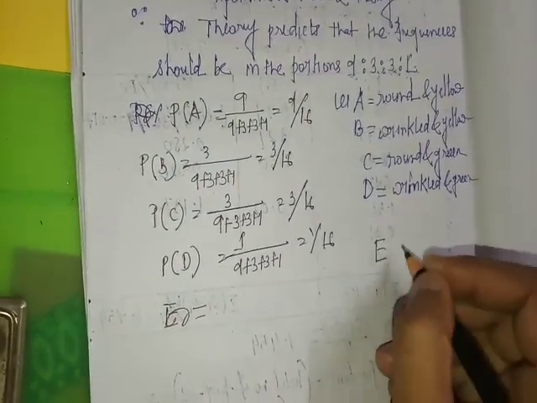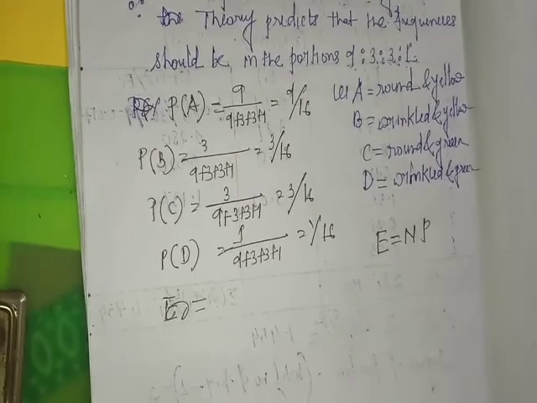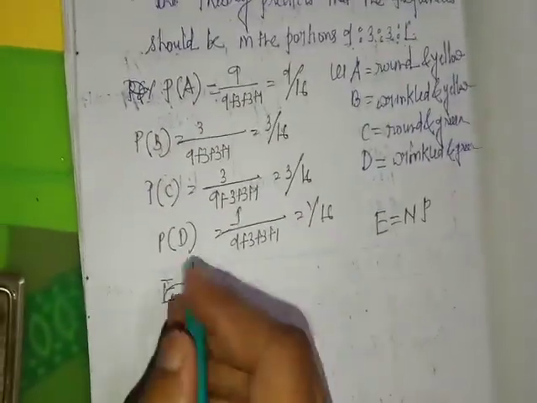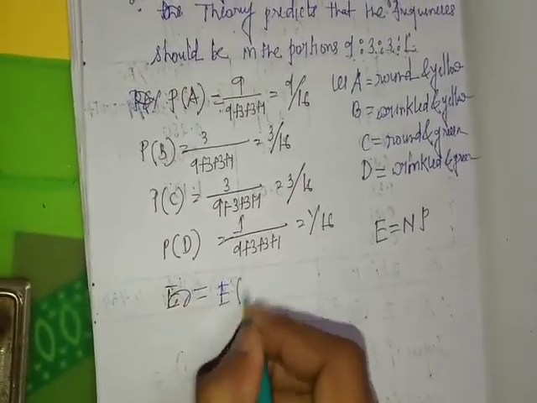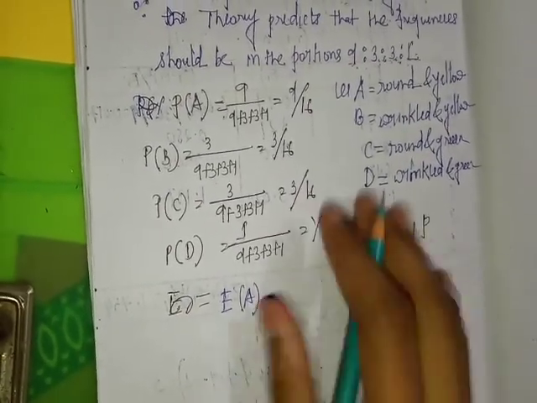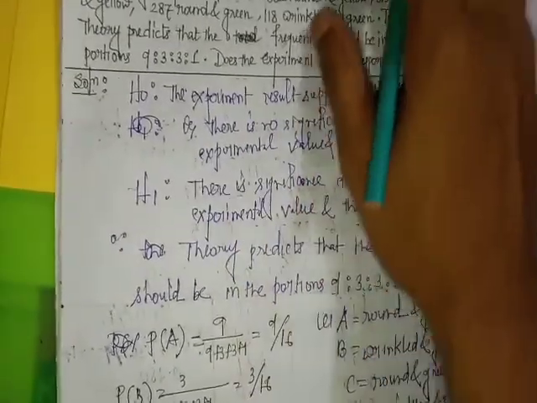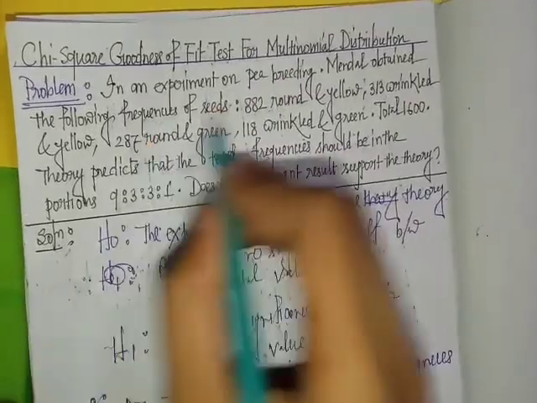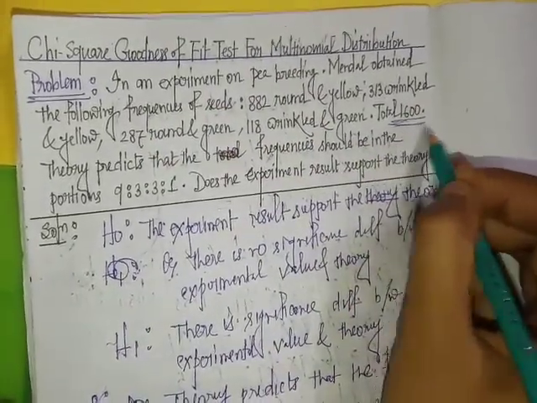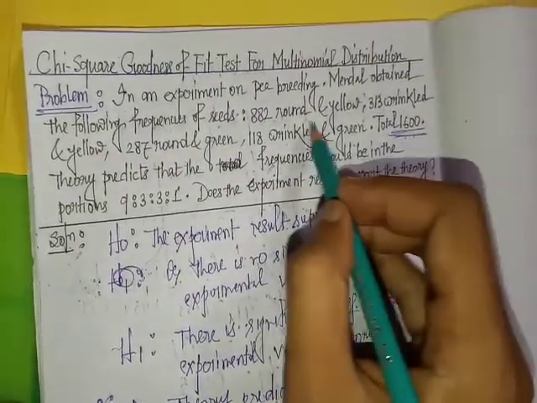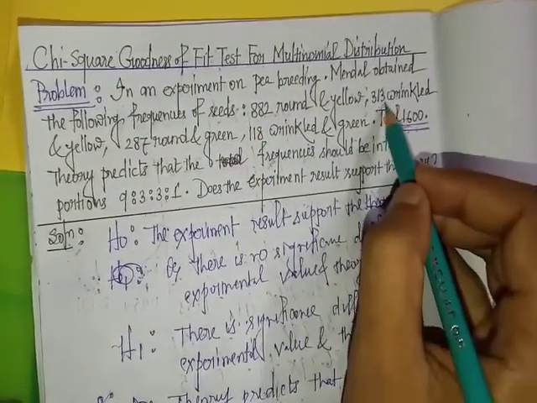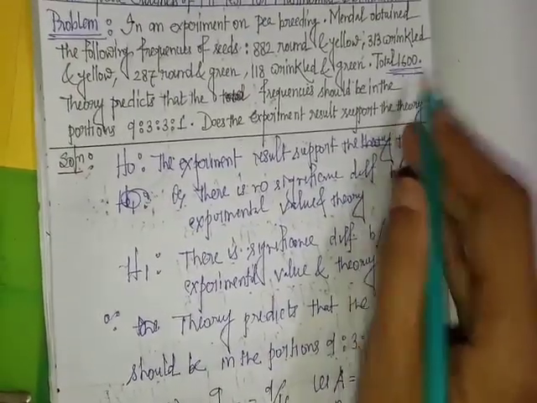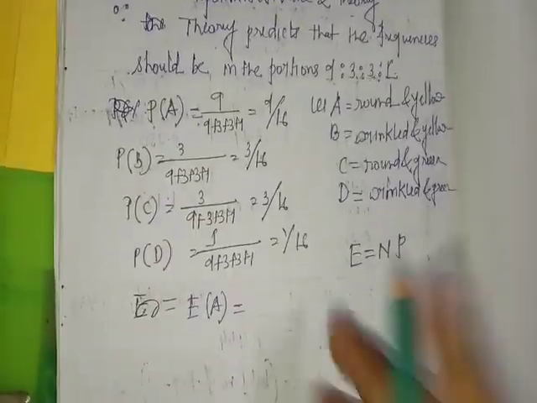Then expected frequency of A is N, the total frequency 1600, that is 882 plus 313 plus 287 plus 118. So N means 1600.